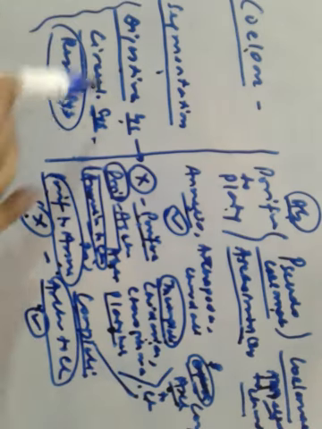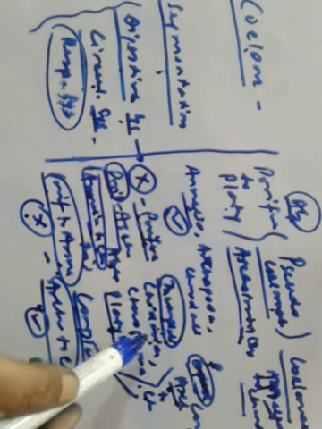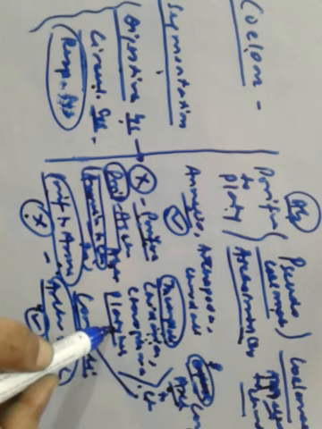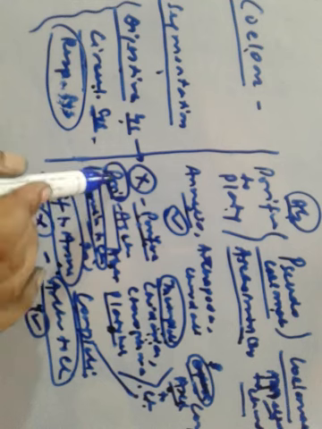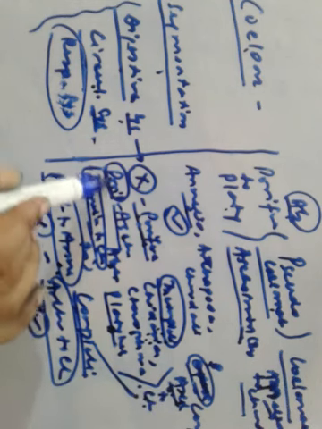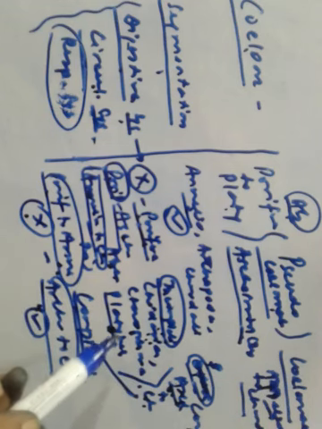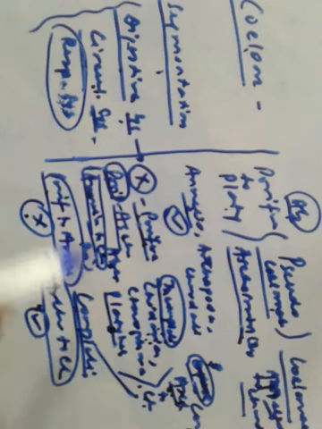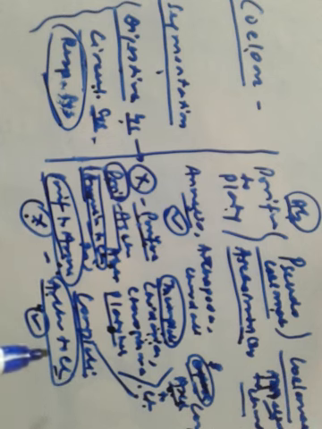So there's a similarity here. Digestive system: in Porifera it is absent, but it is incomplete in Cnidaria, Ctenophora, and Platyhelminthes. From Aschelminthes to chordates, it's present. Circulatory system: Porifera to Aschelminthes is absent, and from Annelids to chordates, it's present. Respiratory system: now the extension is up to Annelida also, Porifera to Annelida it's absent, and from Arthropoda to chordates, it's present. So that's the basic things which we discussed.